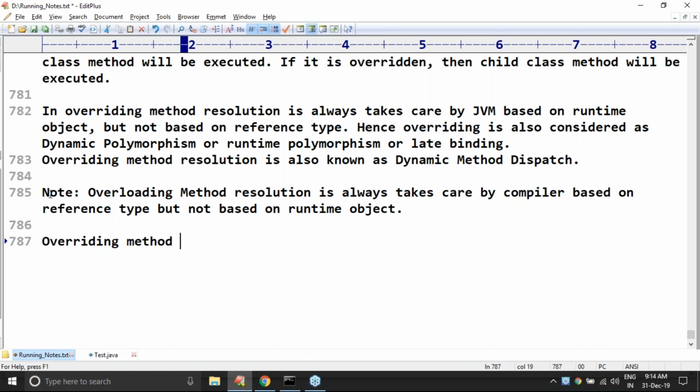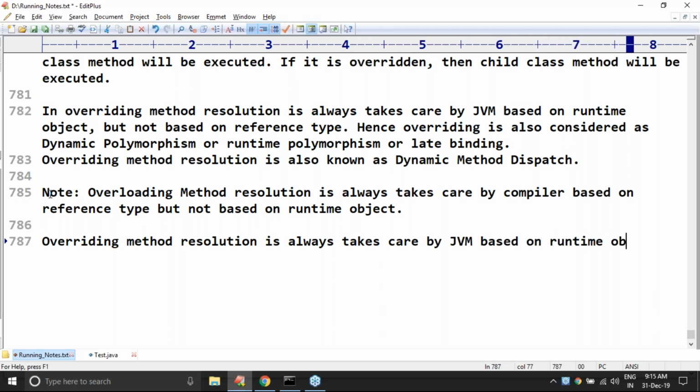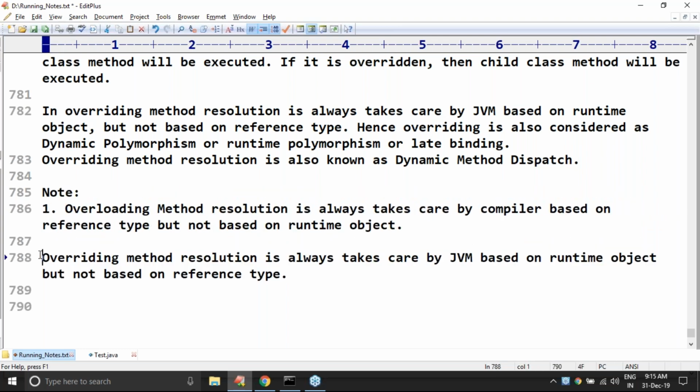Overriding method resolution is always taken care of by JVM based on runtime object, but not based on reference type. Remember this one, sir. These are two points you have to inject in your mind very strongly, because they are very important. Repeatedly we are going to use these things in our next examples, so that's why you people should compulsorily be aware. Any doubt?